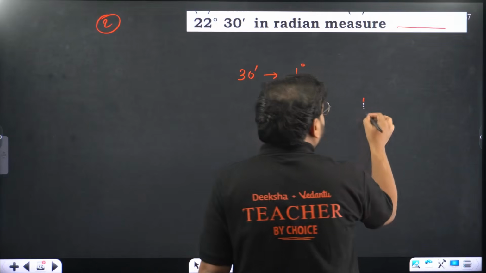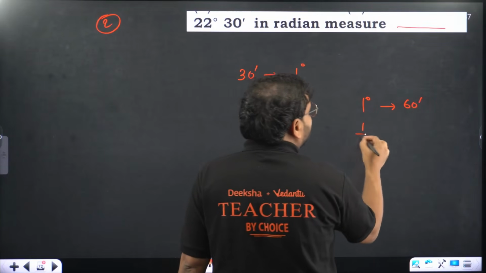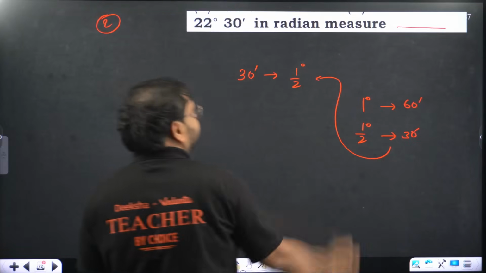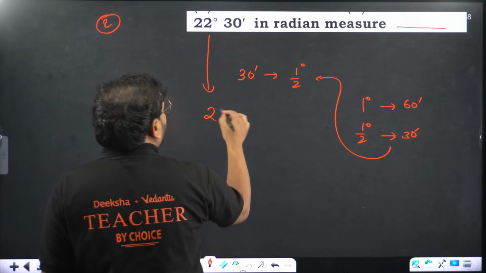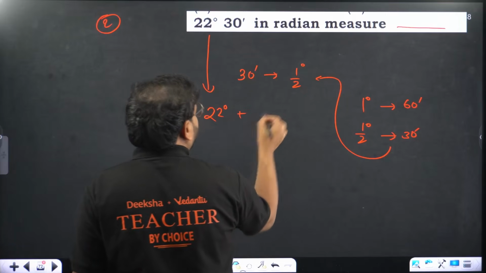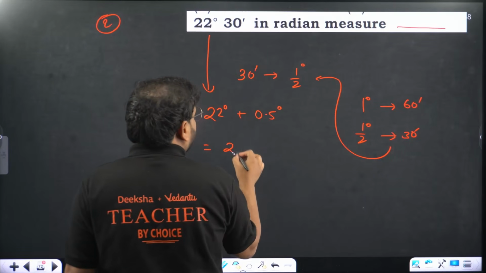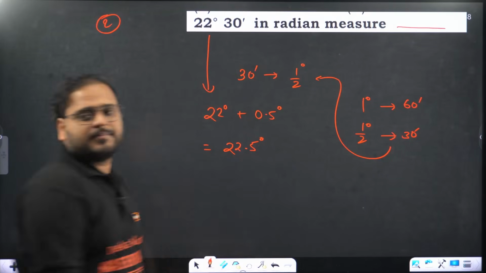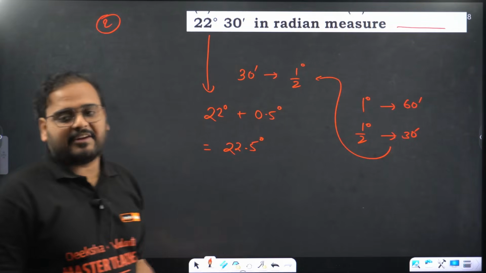In 1 degree, we have 60 minutes, right? I did the conversion. So half a degree will be having how much? 30 minutes. I did the same thing over here. It means that the given question is 22 degrees plus half a degree, which is 0.5 degrees. It becomes what? 22.5 degrees. All of you agree? Correct, no? 30 minutes means half. So this total is 22.5 degrees.